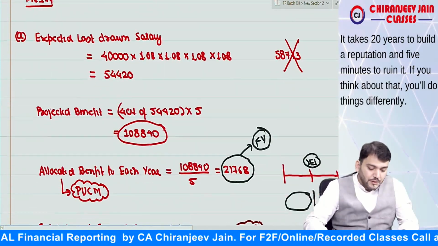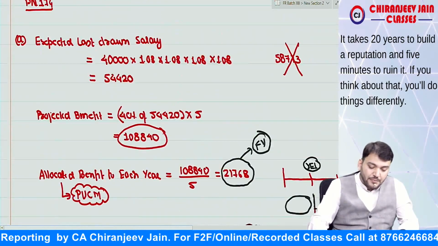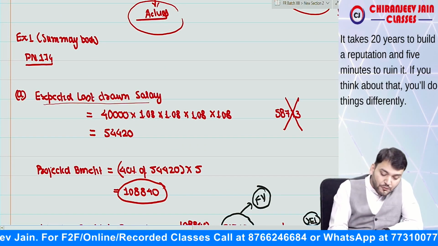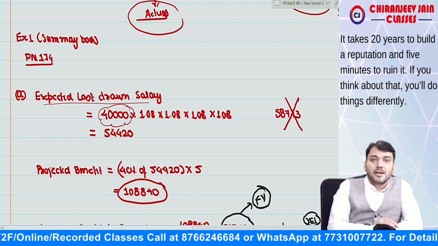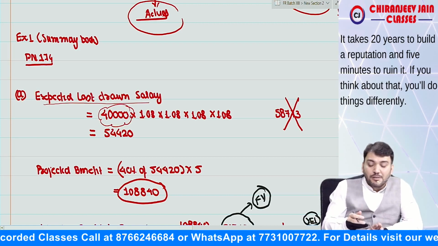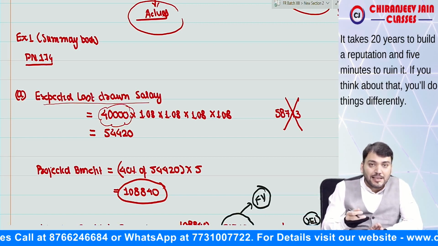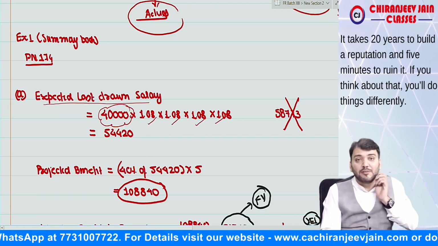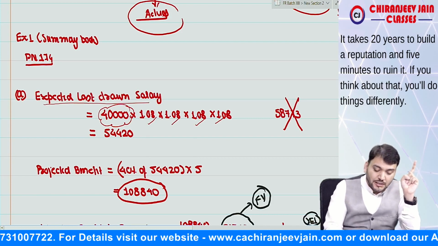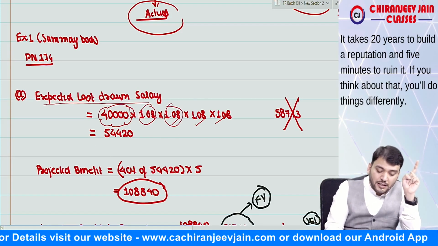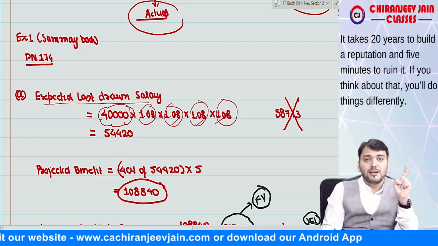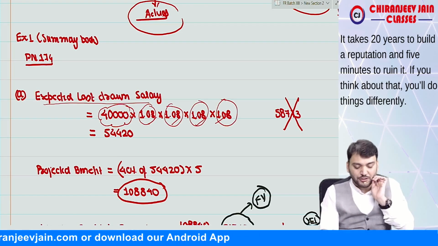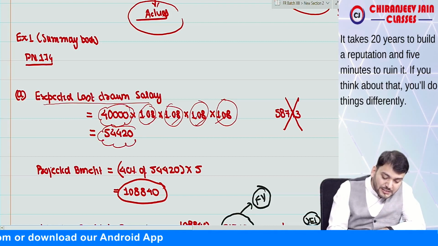So in this, what we do? First, we'll calculate the expected last drawn salary. So the current salary is 40,000. And can I say it will increase by 8% every year. So it will increase by 1.08, 1.08, 1.08 for 5 years. So 40,000 is for the first year, then this becomes for the second year, this for the third year, this for the fourth year, and this for the fifth year. Means compounding will be done only for four times. I hope you have understood. Correct. So this becomes the last drawn monthly salary.